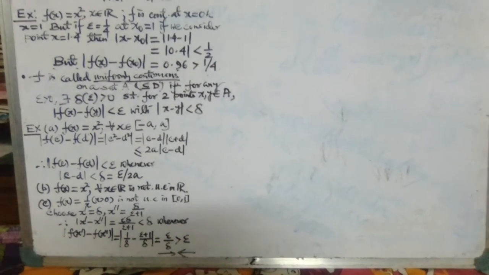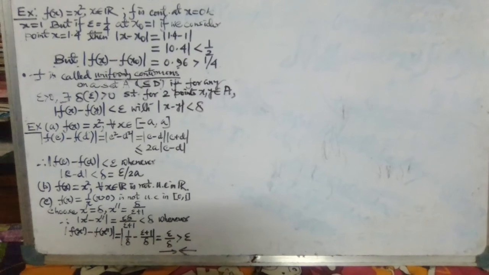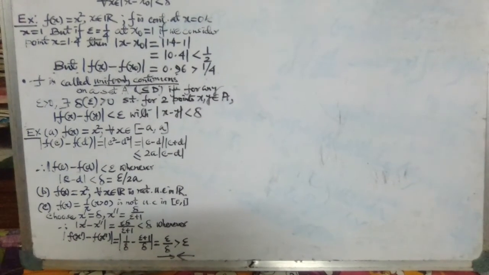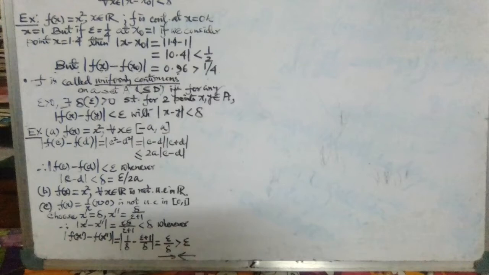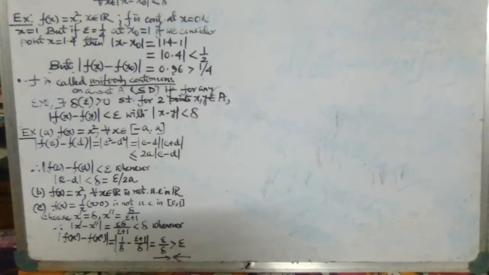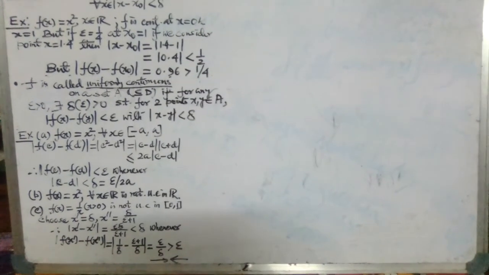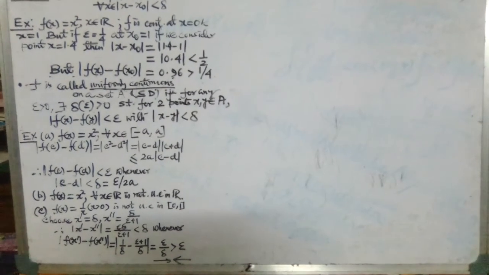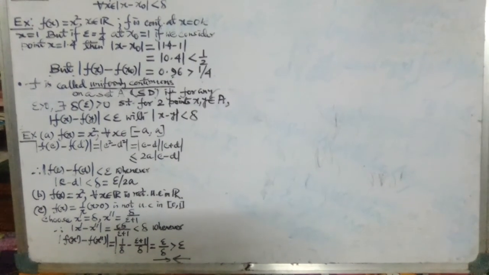from the interval, then the functional difference mod f(c) minus f(d) will be mod c square minus d square, that equals mod c minus d into mod c plus d. Clearly, using the triangle inequality, we can write this is less than or equal to twice a times mod c minus d.